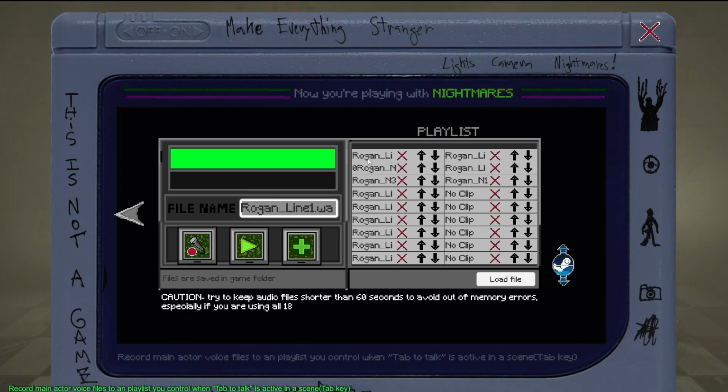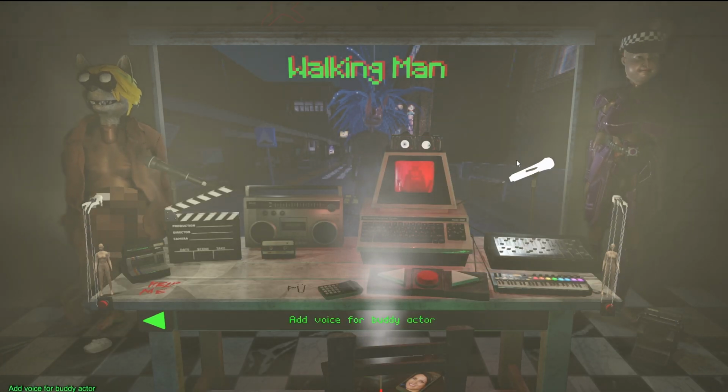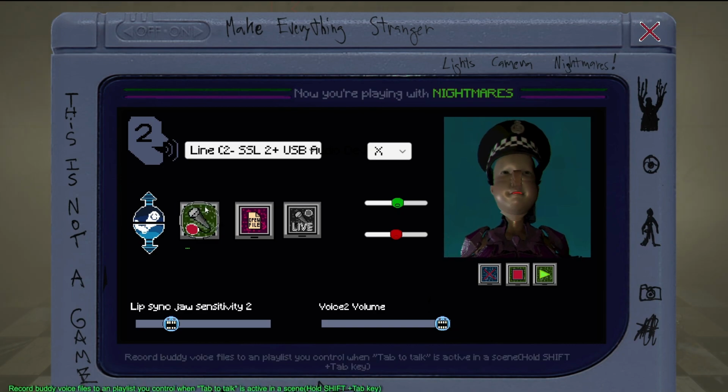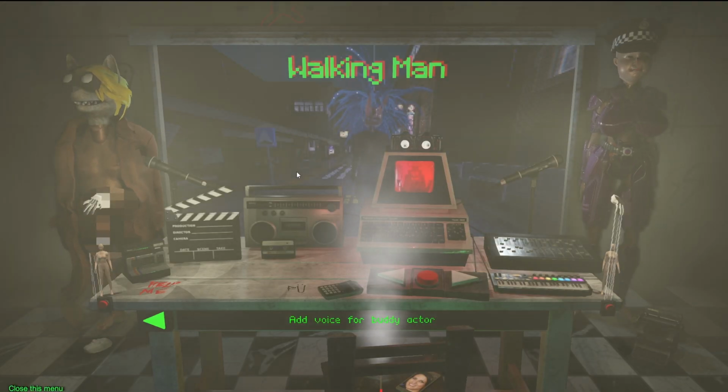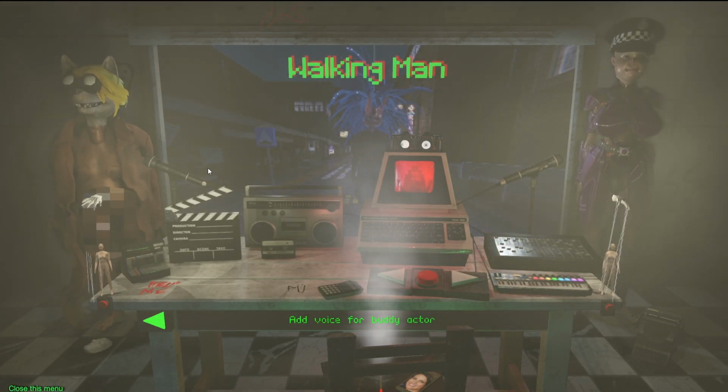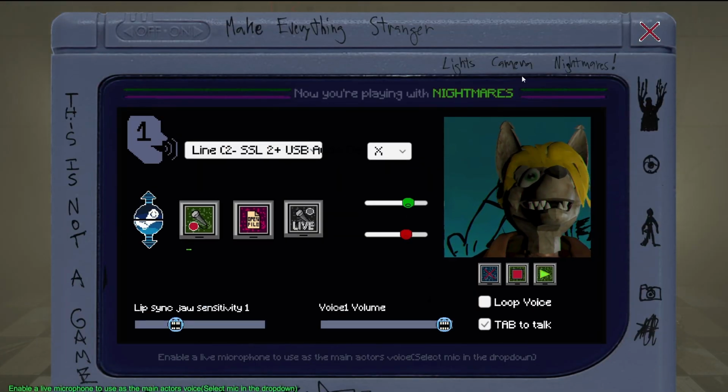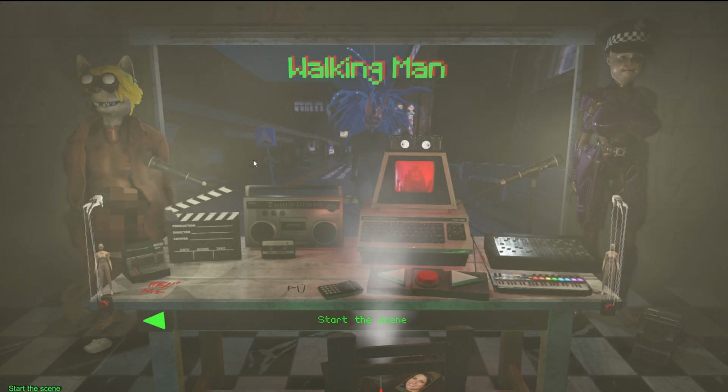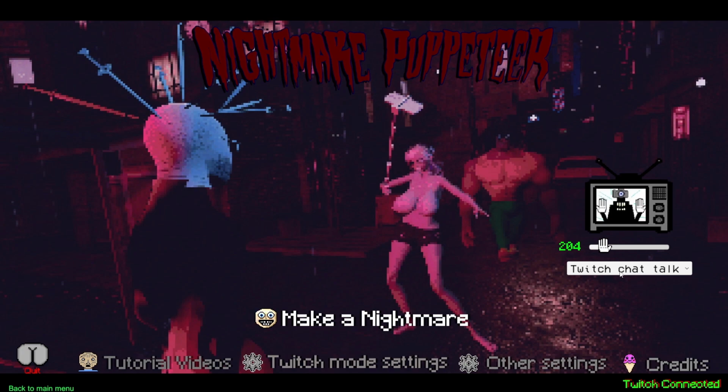It will play through these sounds. If you press tab once, it plays this one. You press tab again, and it'll go through the playlist and loop through it. For the second actor, same thing, except it's like shift tab or something. You look in the manual. So those are the different ways to load audio. Or you can just do nothing and just play the AI TV mode.